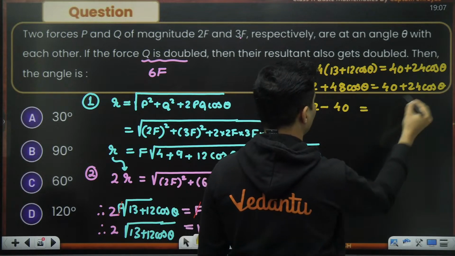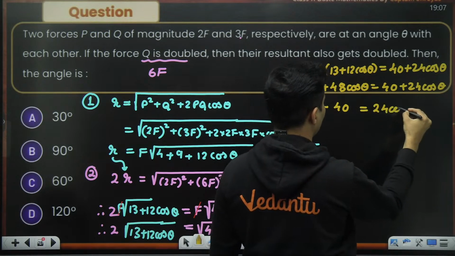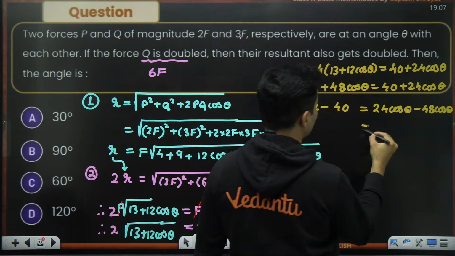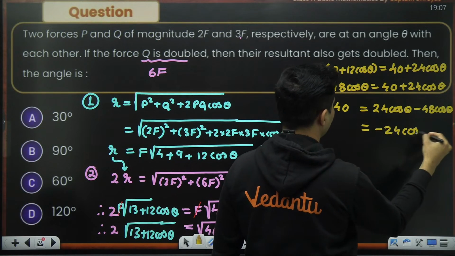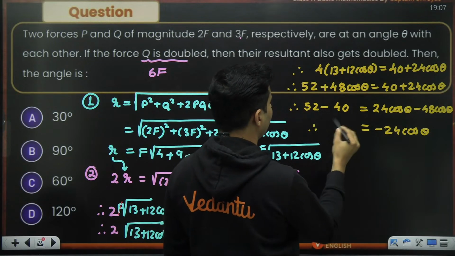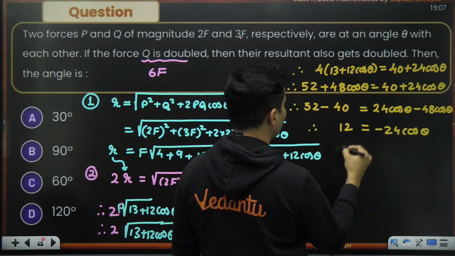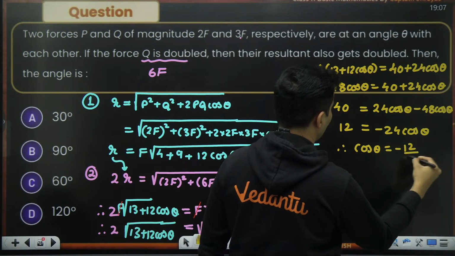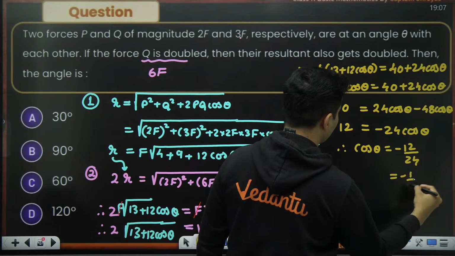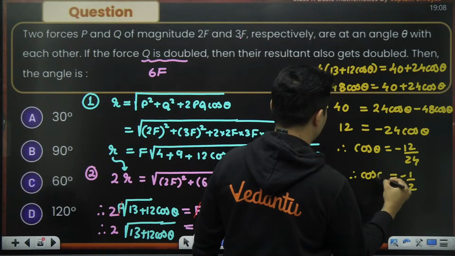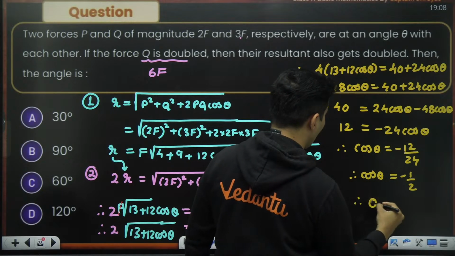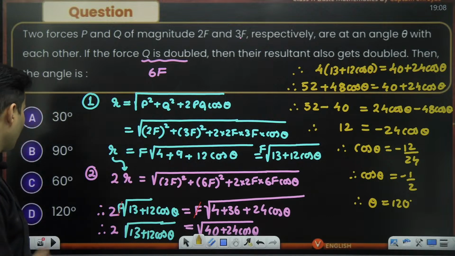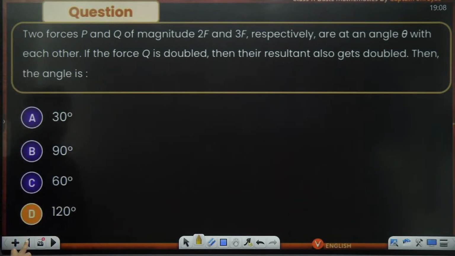And over here, I can take 24 cos theta minus 48 cos theta. This will be minus 24 cos theta, and 52 minus 40 is basically 12. Therefore, cos theta will be minus 12 by 24, which is minus 1 by 2. Now, whose cos is minus 1 by 2? Obviously, 120 degrees. So hence the answer will be 120 degrees.